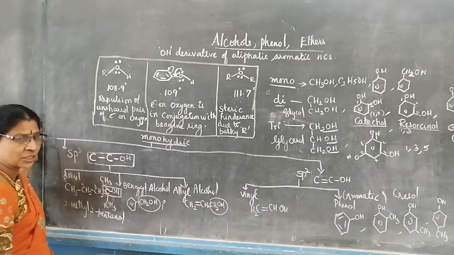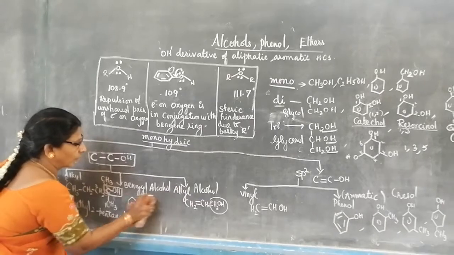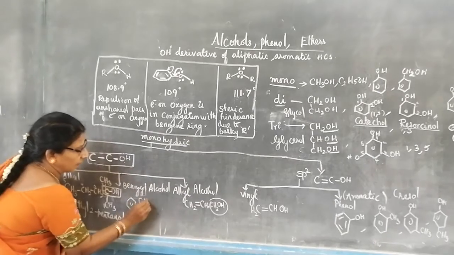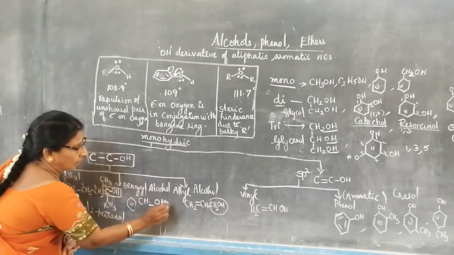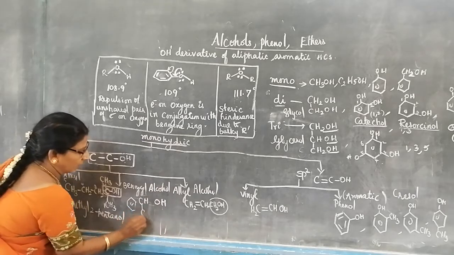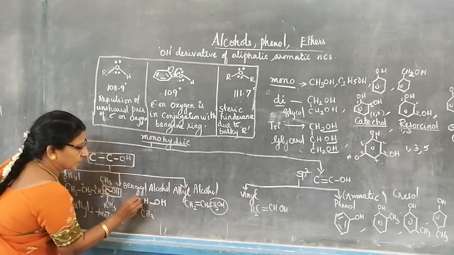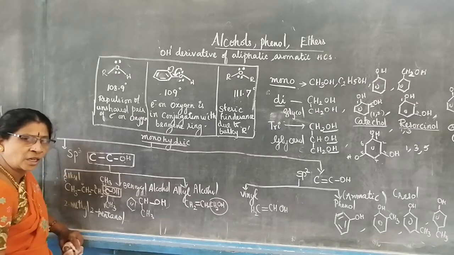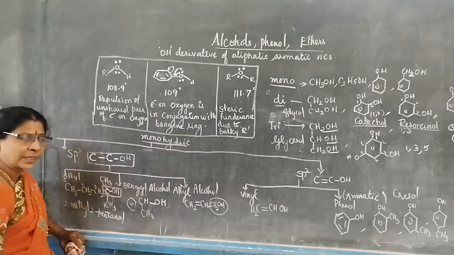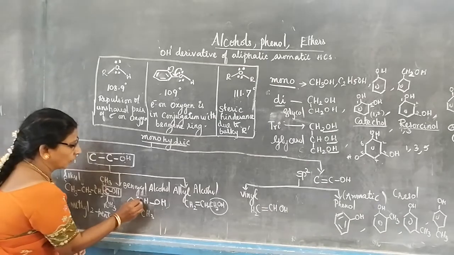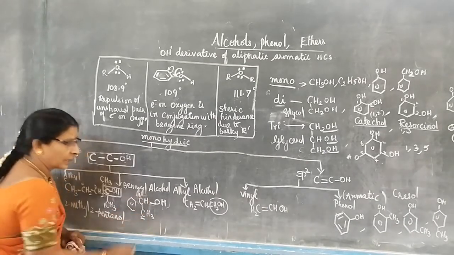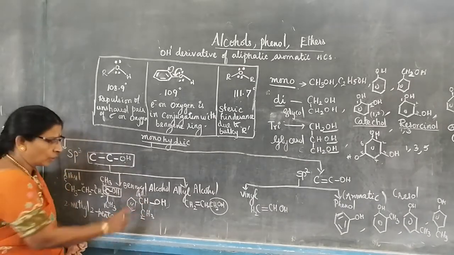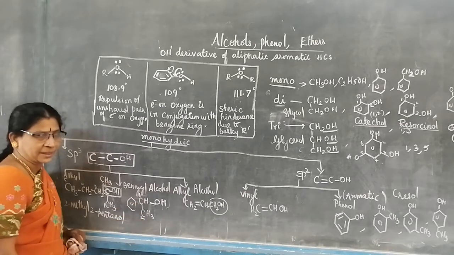Now can we change it into a secondary alcohol? How to write the secondary alcohol? In the CH2OH, remove one hydrogen and write a methyl group. Now it is coming as what? CHOH. So what alcohol? Secondary alcohol. Now how to name the aliphatic name of this compound? This carbon should be the first carbon, this carbon should be the second carbon. 2-carbon alcohol is called ethanol.